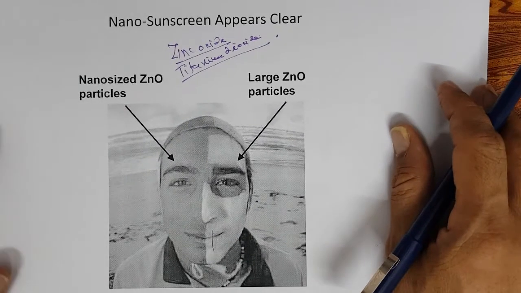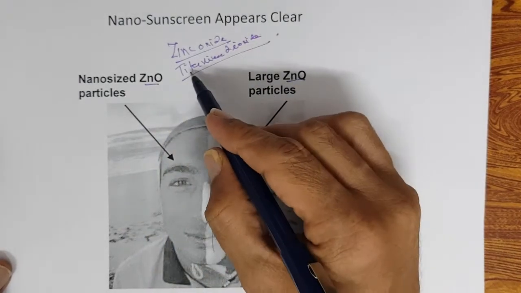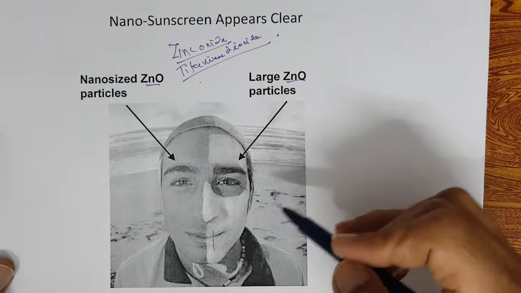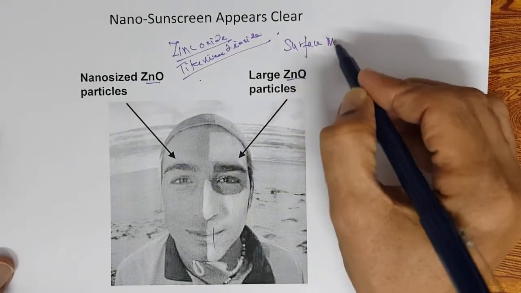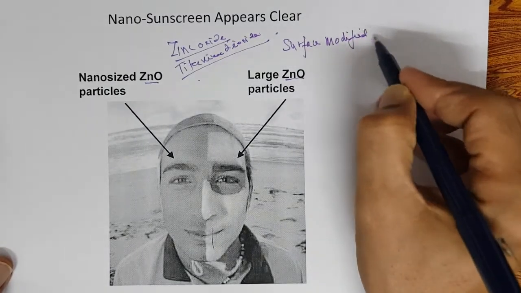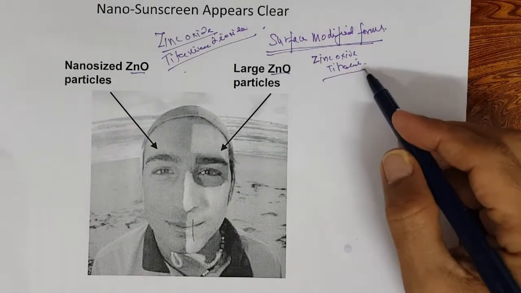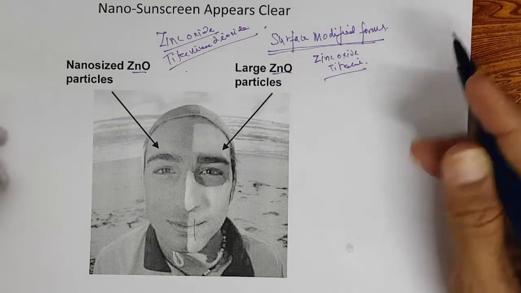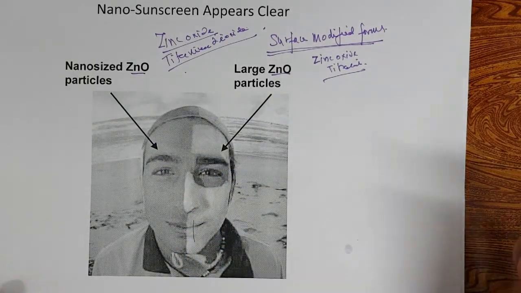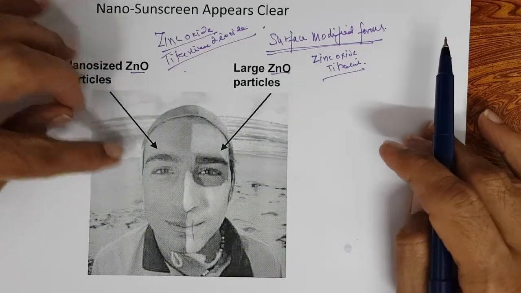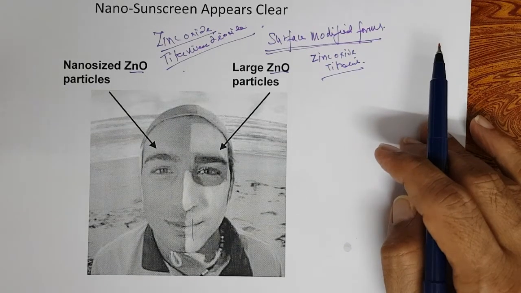So now inorganic sunscreens, zinc oxide and titanium dioxide, come at nano size and also come in surface modified forms. Yeah, so zinc oxide and titanium dioxide, these are all inorganic sunscreens. So these are all nano sized particles of zinc oxide and titanium dioxide. When nano sized particles are used, the tinge is significantly lower.